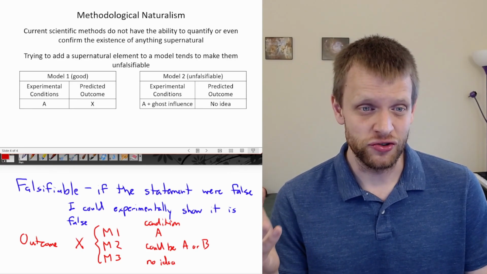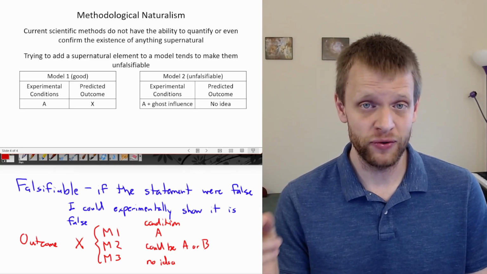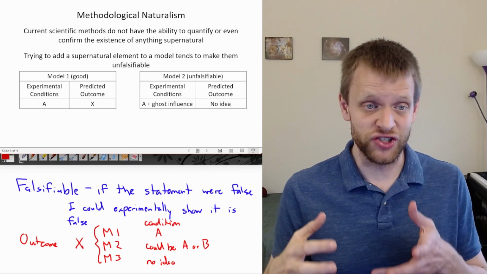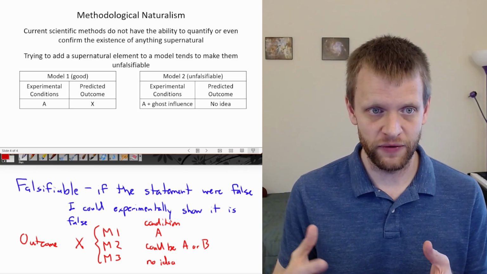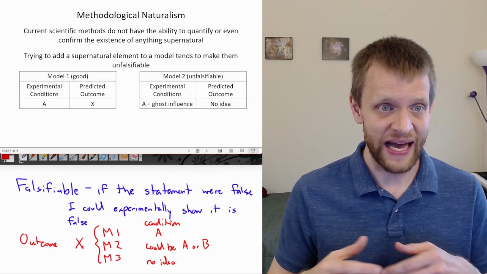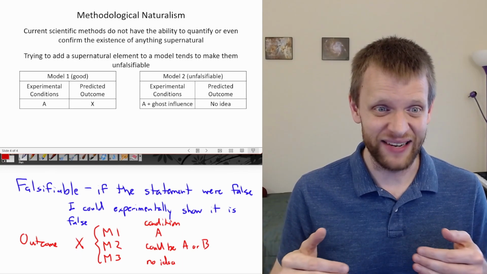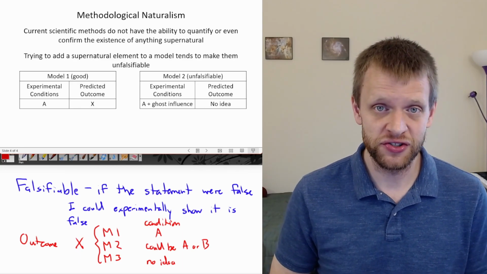So this destroys our ability to make predictive outcomes. It is unfalsifiable. Saying that we've got this supernatural element involved is unfalsifiable. That destroys predictability, and that really destroys the usefulness of the model.